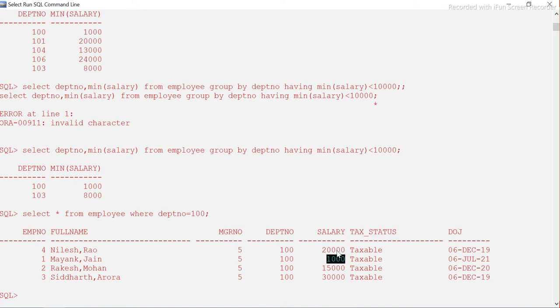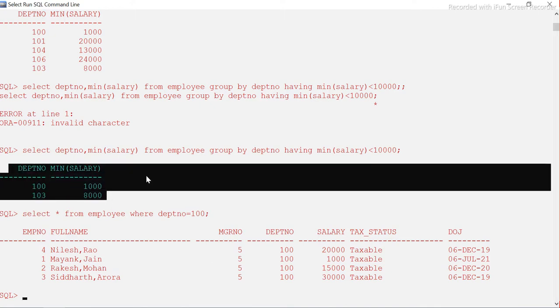There is salary like 20,000, 15,000 and 30,000. Only minimum salary is this one, less than 10,000. That is the minimum salary in this particular department. On top of that, what I have asked is we have to first find out the minimum salary in each of the departments, and then find those departments which are having minimum salary less than 10,000. So we got these two department numbers, right?